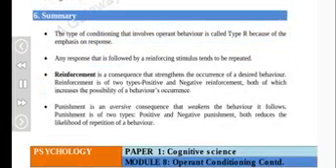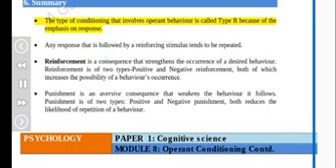The type of conditioning that involves operant behavior is called Type R because of the emphasis on response. Any response that is followed by a reinforcing stimulus tends to be repeated. Reinforcement is a consequence that strengthens the occurrence of a desired behavior. Reinforcement is of two types: positive and negative reinforcement, both of which increase the possibility of a behavior's occurrence. Punishment is an aversive consequence that weakens the behavior it follows. Punishment is of two types: positive and negative punishment, both reduce the likelihood of repetition of a behavior.